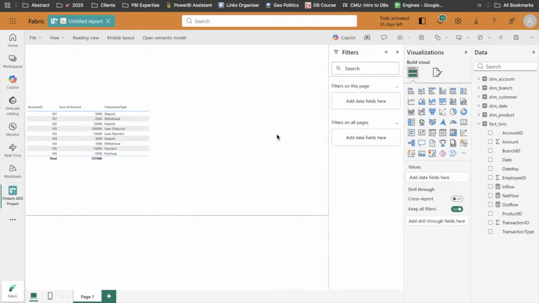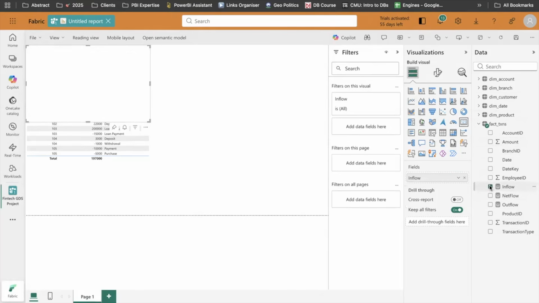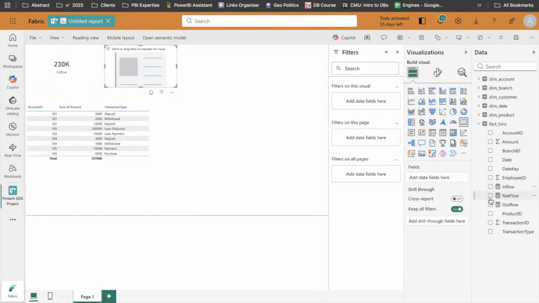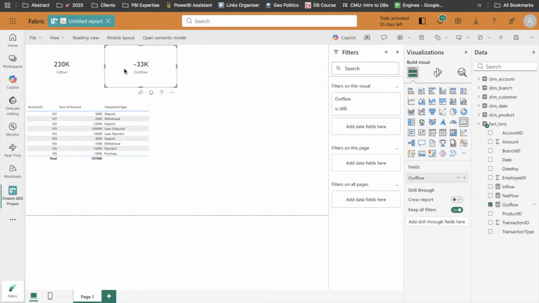Let's take a live example here. If I go here, we can see our company has an inflow of $230K. Now, if a company knows this, they will also try to drill down and get to know where this inflow is coming from. So typically we start with the big numbers, or KPIs. For example, we show them the total inflow is 230K and the outflow is 33K.